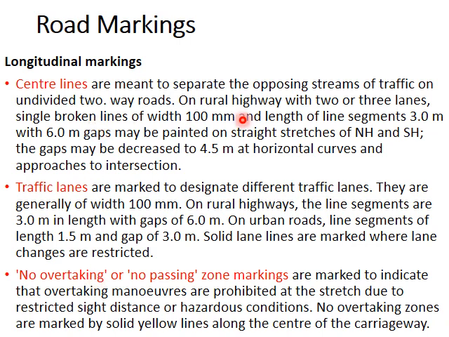For center lines there is a specification, that is, the line width is 100 mm and length of segments should be 3 meter with 6 meter gaps. Similarly, for traffic lanes, the line segment length is 3 meter, gap is 6 meters, and for no passing zones they are marked by solid yellow lines along the center of the road.